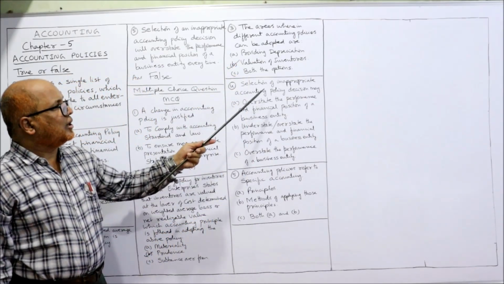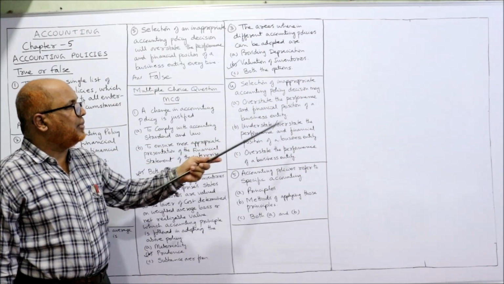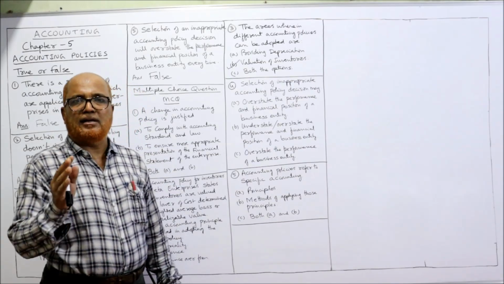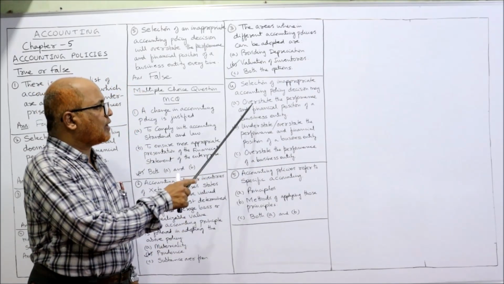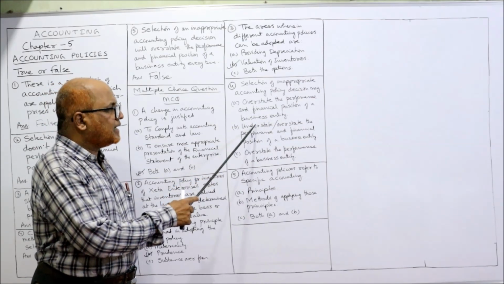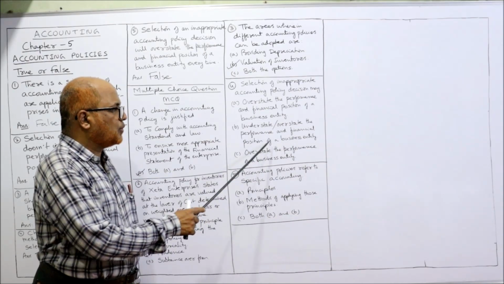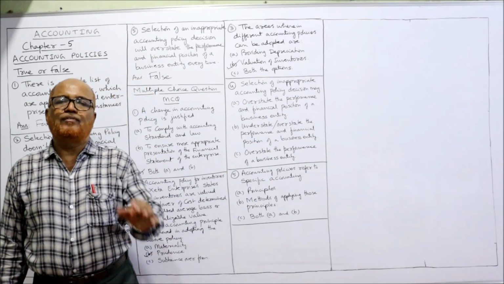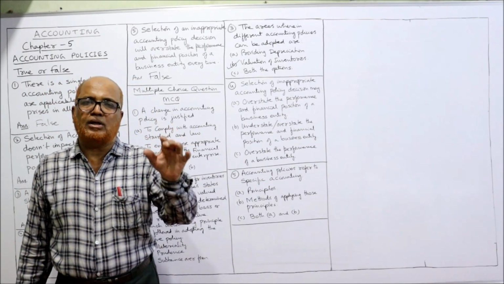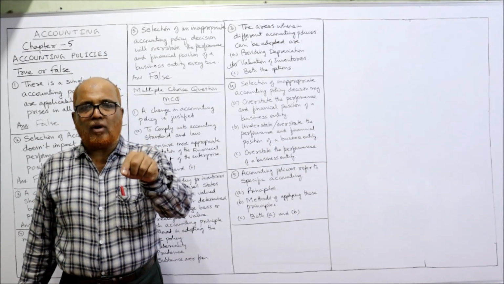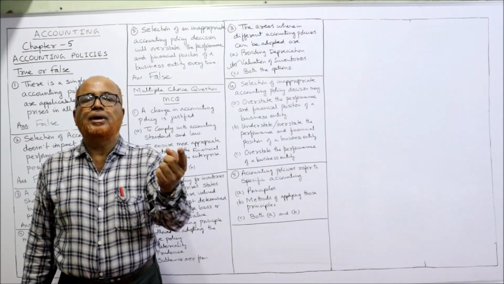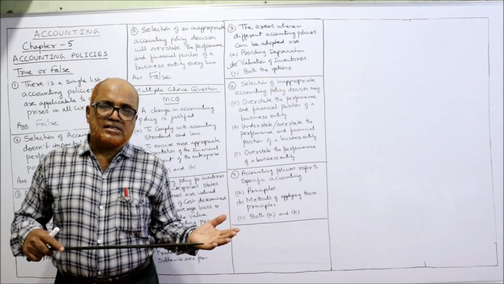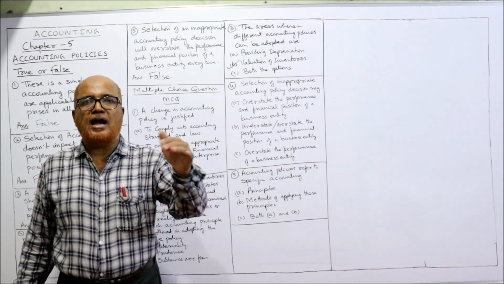Next, selection of inappropriate accounting policy decision may. Now carefully, if we make inappropriate accounting policy decision, then what will happen? Overstate the performance and financial position of the business entity, or understate or overstate the financial performance and financial position of the business, or overstate the performance of a business entity. Just now I told you, if we make inappropriate accounting policy, then the performance and the financial position may be overstated or it may be understated. Anything can happen.